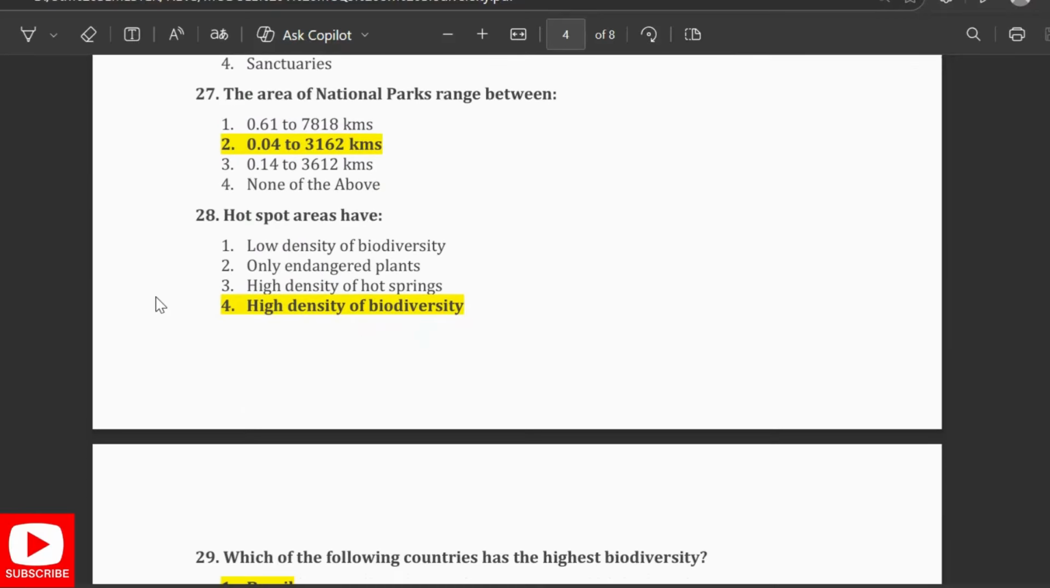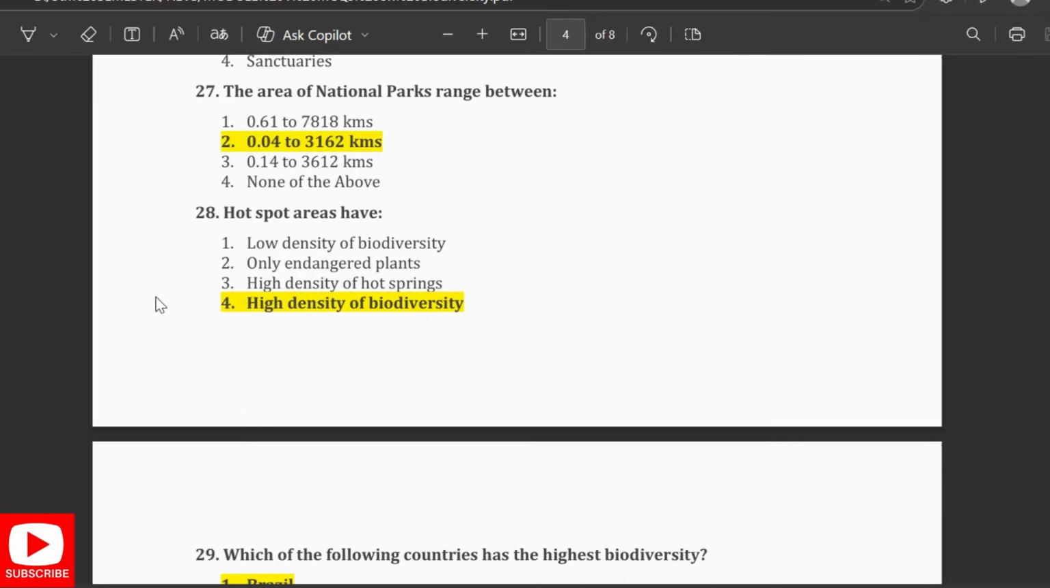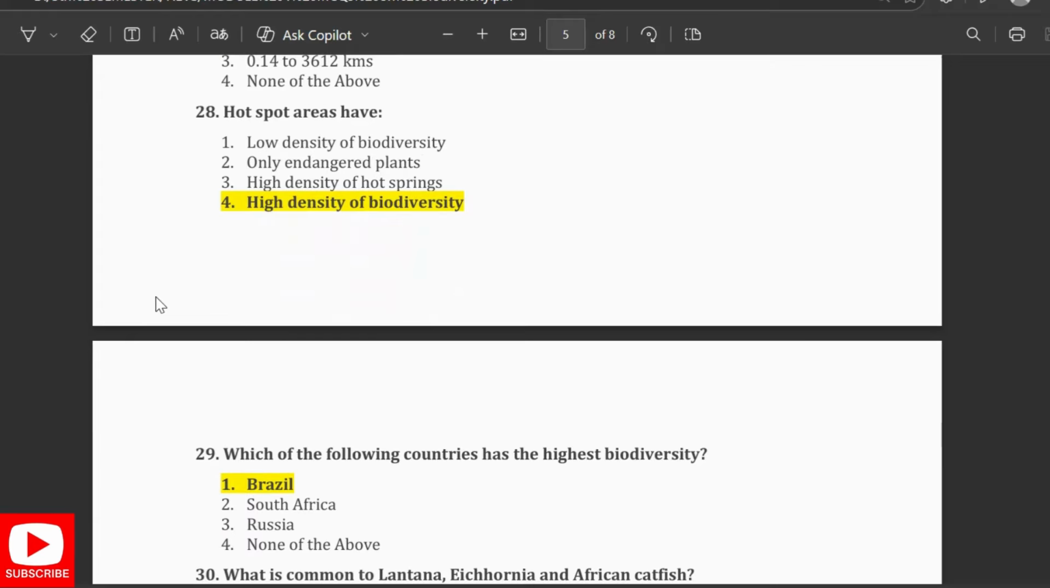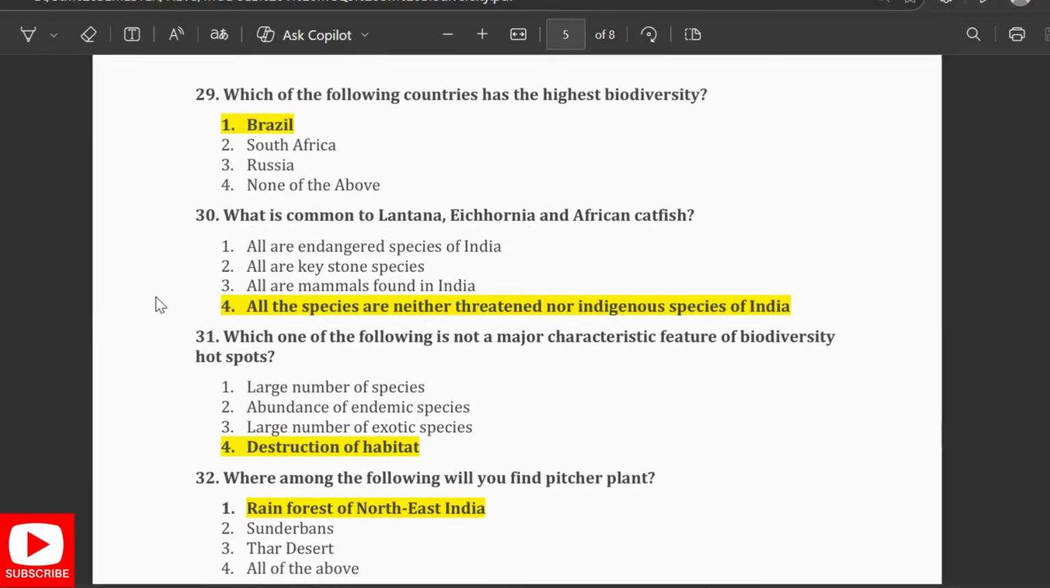The area of national parks ranges between 0.04 to 3162 kilometers. Hotspot areas have high density of biodiversity. Which of the following countries has the highest biodiversity? Brazil. What is a common lantana, Ecuador and the African catfish? Here, all the species are neither threatened nor the indigenous species of India.